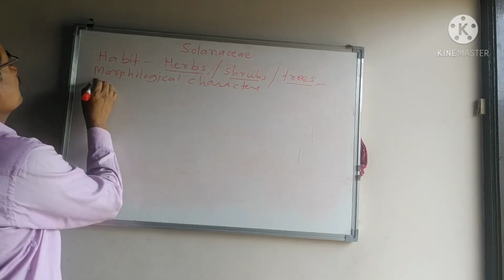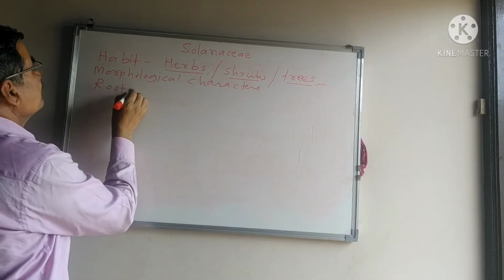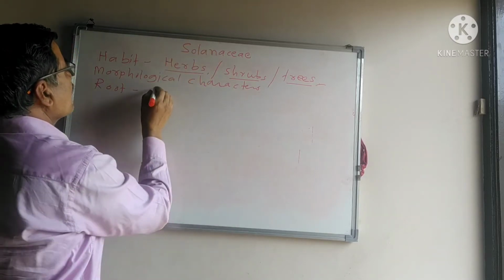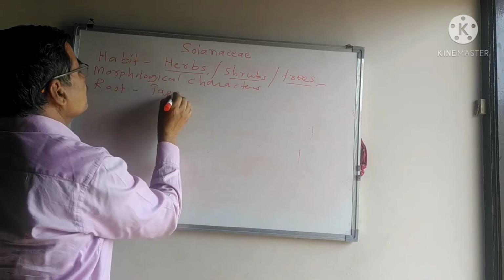Here, first the root system. Each and every plant consists of the taproot system.